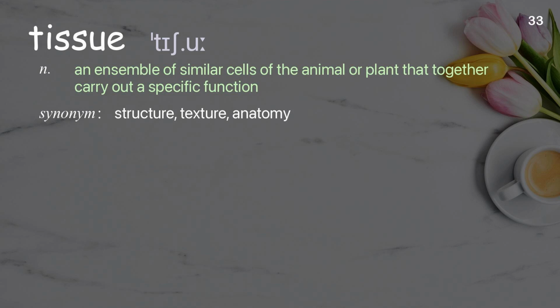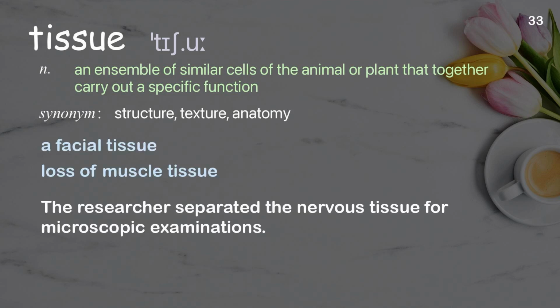Tissue. An ensemble of similar cells of the animal or plant that together carry out a specific function. Examples: A facial tissue. Loss of muscle tissue. The researcher separated the nervous tissue for microscopic examination.